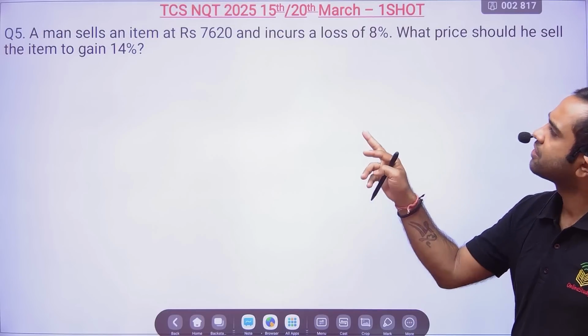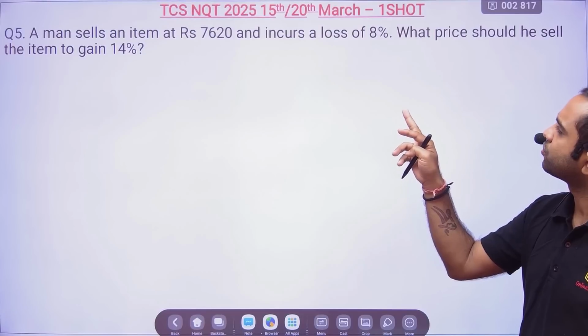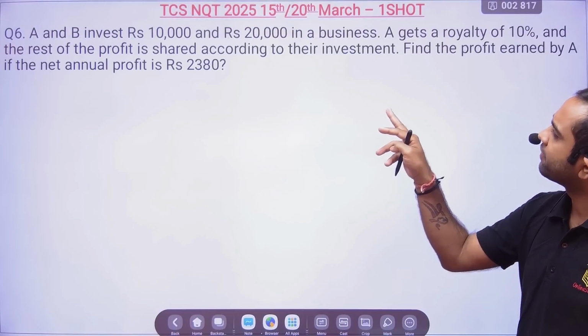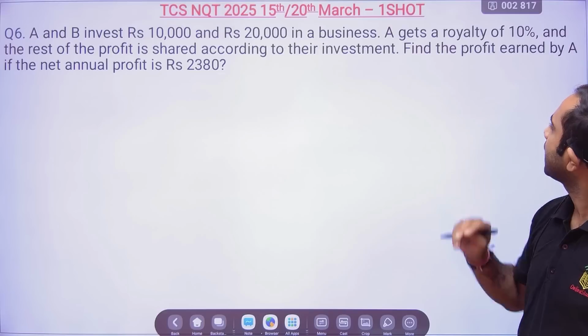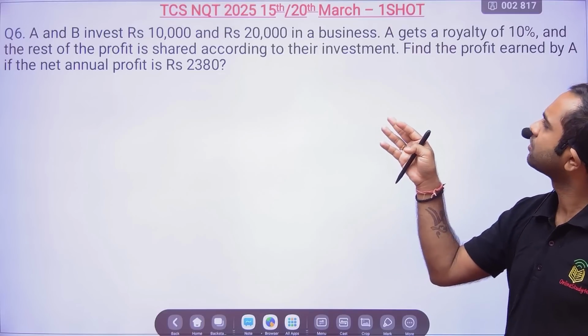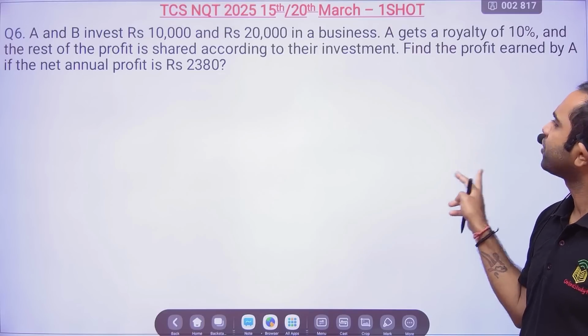Find the average speed. A man sells an item at 7620 and incurs a loss of some percent. What price should he sell? A and B invest rupees 1000 and 2000 in a business. A gets a royalty of 10% and the rest is shared. Same, this question has repeated in all the exams. Find the profit earned by A.